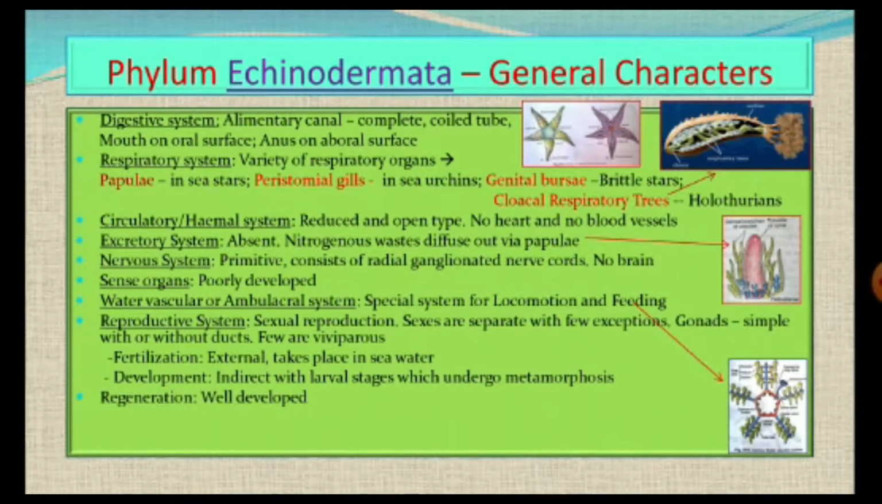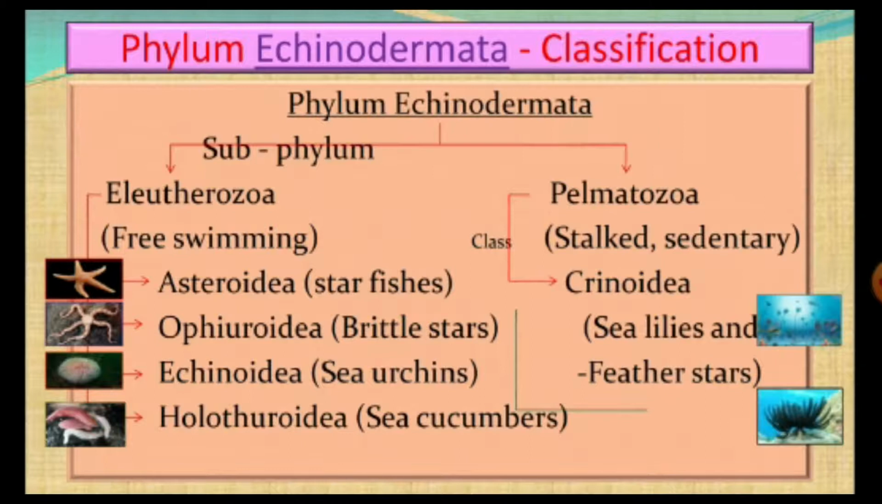Some of the forms undergo autotomy or self-mutilation or self-amputation when they are caught by predators. To protect themselves, they self-mutilate or self-amputate some of the organs, and later on they regenerate these lost parts. So hence regeneration is very well marked in most of the echinoderms. And these are the general characters of the Echinodermata. So far we have discussed this, and let us have a look at the Echinodermata classification in brief.